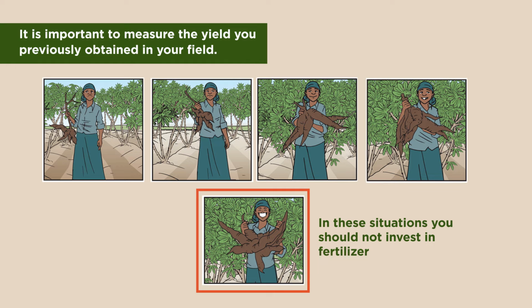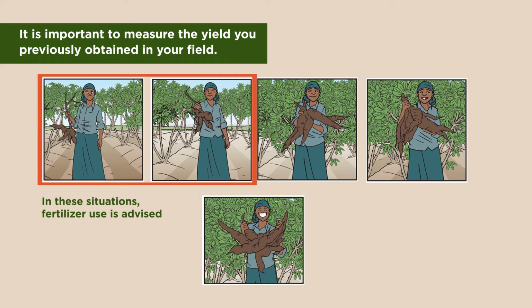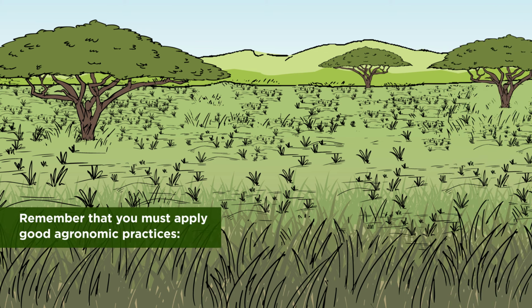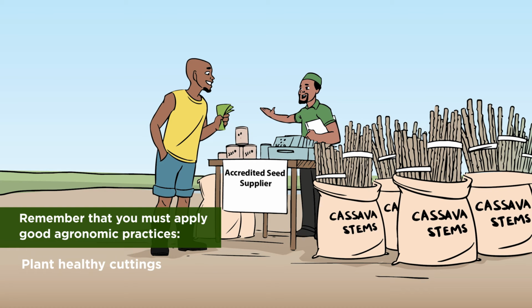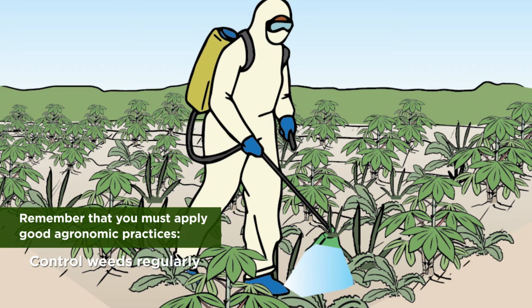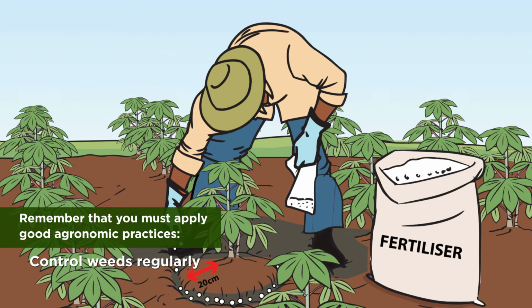On the other hand, if you typically obtain a very low yield, less than 7.5 tons per hectare, then your soil is very poor and you will need to apply a high amount of fertilizer to obtain a good yield. Remember that you must apply good agronomic practices, prepare your land correctly, plant healthy cuttings of an improved variety, and control weeds regularly. If your yield is in the medium category, you will need to apply a moderate amount of